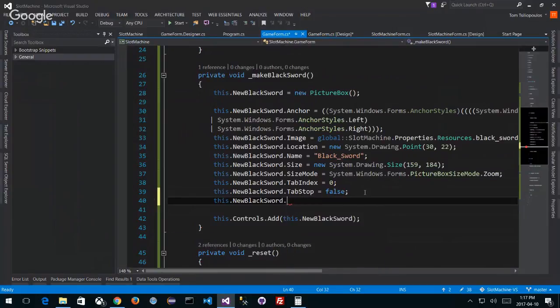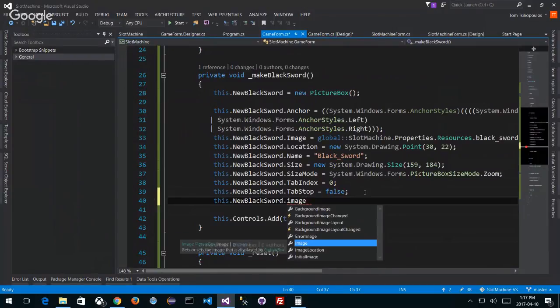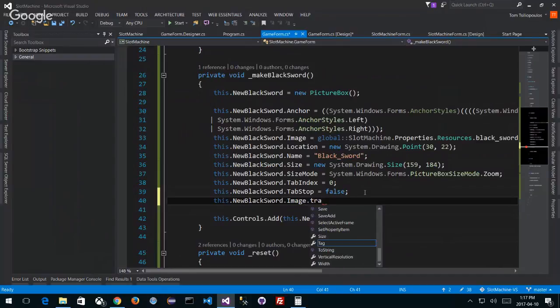Nothing's working. Image.transparent, I can't modify that at all. That's why I don't know where that came from. When I saw it, I was like, nah, I've never seen that before. So that doesn't work. How about background color?